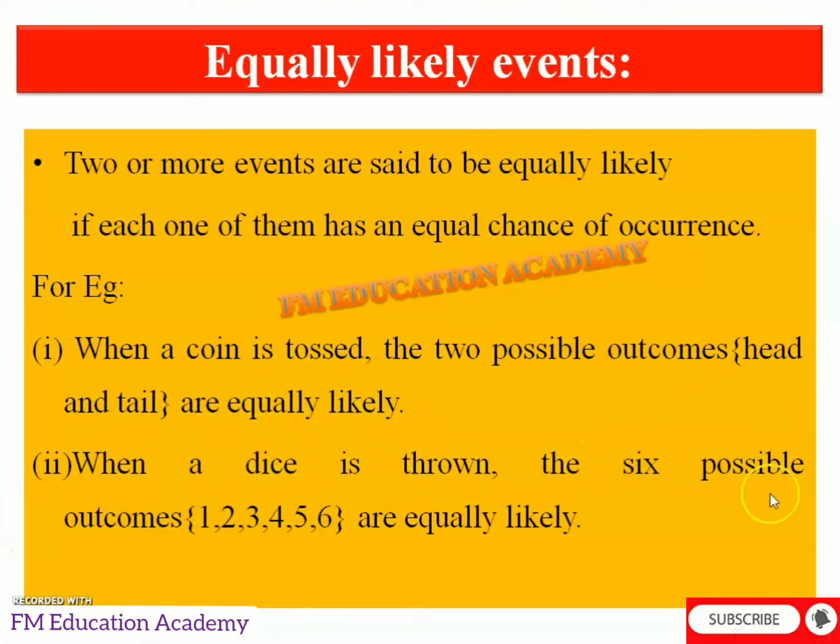Similarly, when we throw a die, the 6 possible outcomes are 1, 2, 3, 4, 5, 6. So the chance of getting 1 is also the same as the chance of getting 2, or the same as the chance of getting 3 or 4. Similarly, we have an equal chance of getting 6. There is nothing written on it that we should get a 2 or 3 or 4. That is, all have an equal chance of coming. Those events are called equally likely events.